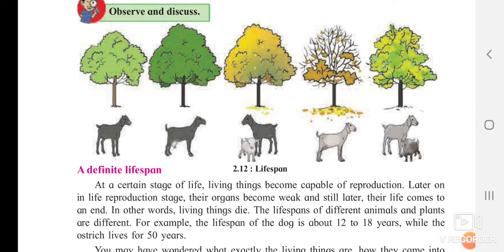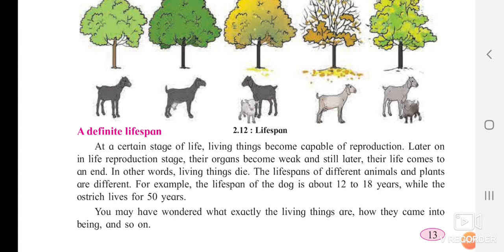A certain period is allotted to us, so we are supposed to survive in that particular period, and we are supposed to do something good in that period. So that is the definite lifespan, and it is also a main characteristic of the living thing.